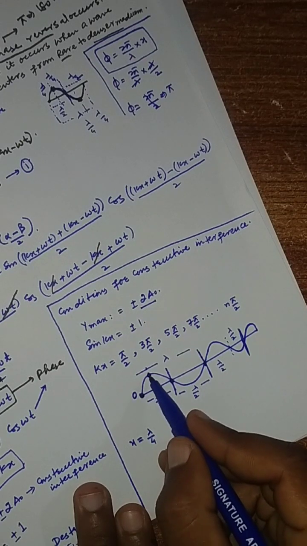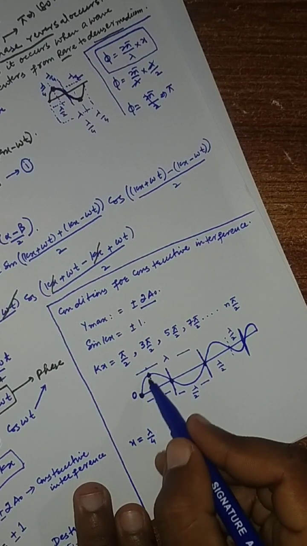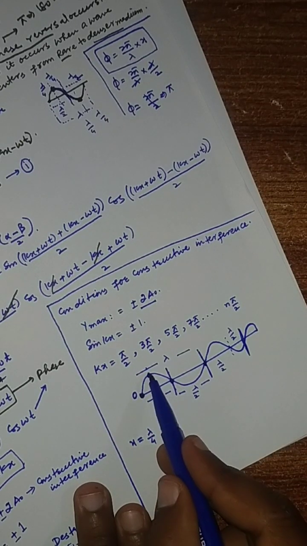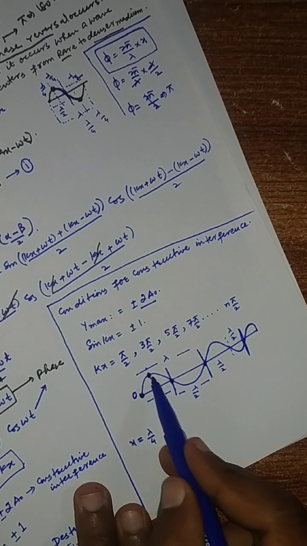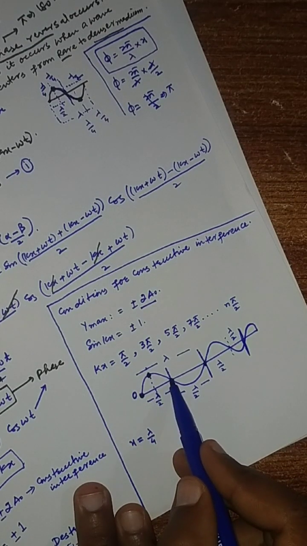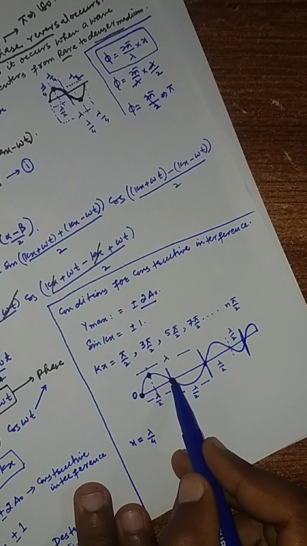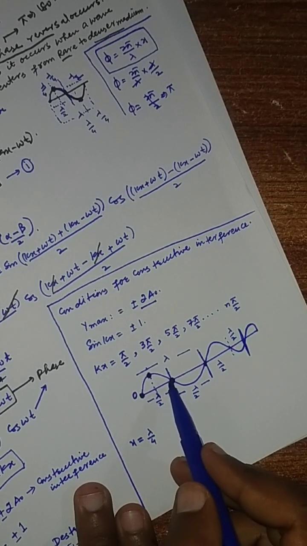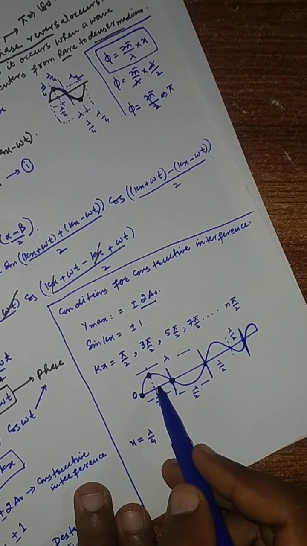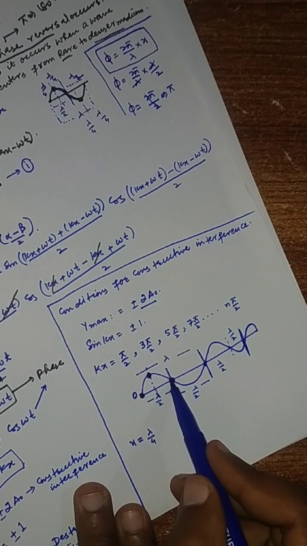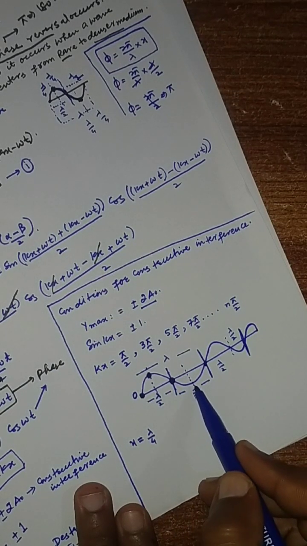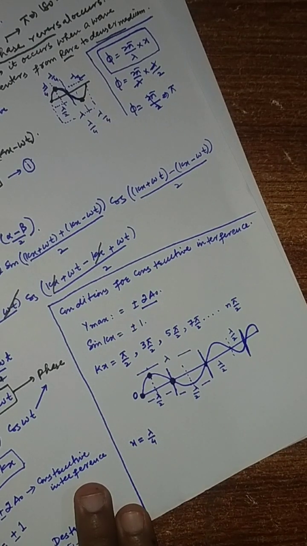If this point to this point is lambda by 4 distance, then from this point to this point will also be another lambda by 4. This lambda by 4 and this lambda by 4 will equal 2 lambda by 4, and similarly from this to this will also be lambda by 4.